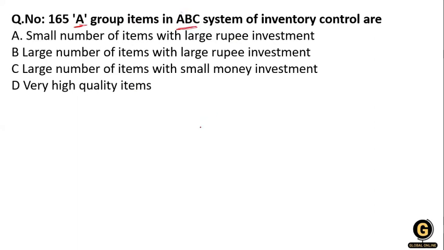So what is the ABC? You know that it is an inventory control mechanism. So what is in A? A is a small number of items with a large rupee investment. That means you are categorizing that you have a small number of items, but the rupees you have invested are large. So option A is right over here.